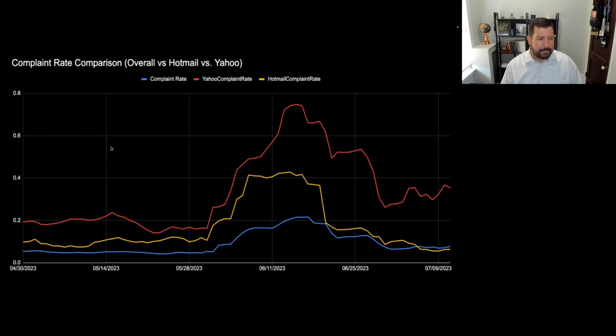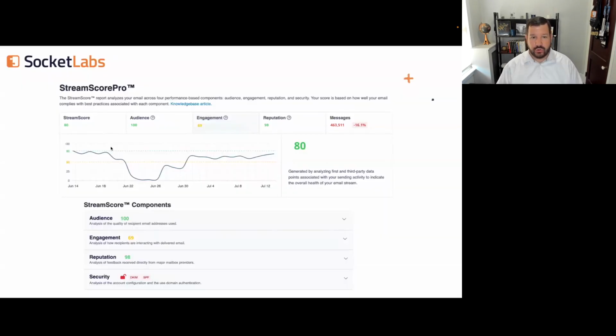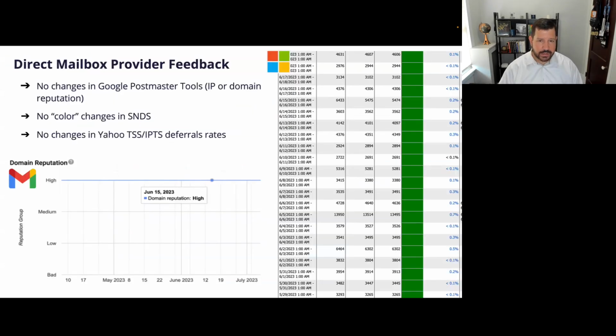But if we look at what happened with, say, a Yahoo specific complaint rate, it went up at a much higher rate. So it really changed much more dramatically. And this is what we're able to key in on with StreamScore and really drive what we saw with the engagement score, which plummeted down to almost zero, because the complaints were at such high rates. This wasn't something that was probably sustainable, so we scored this at, well, darn near zero at times during the height of the attack.